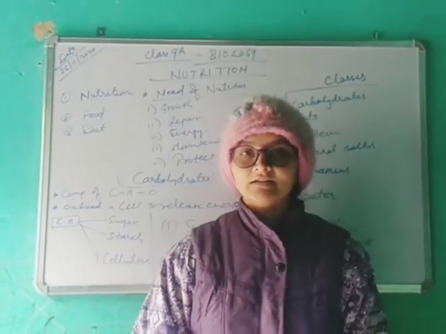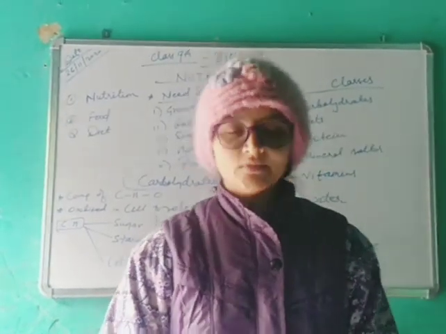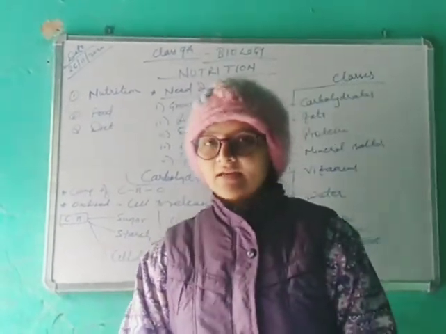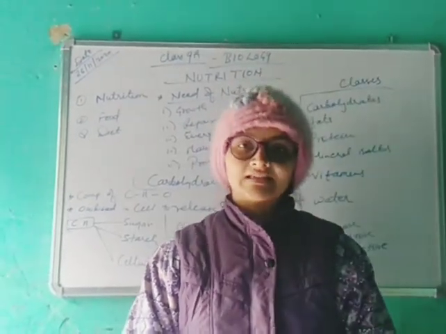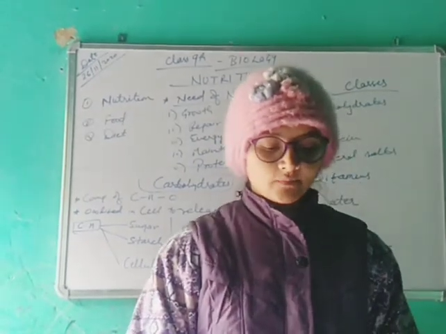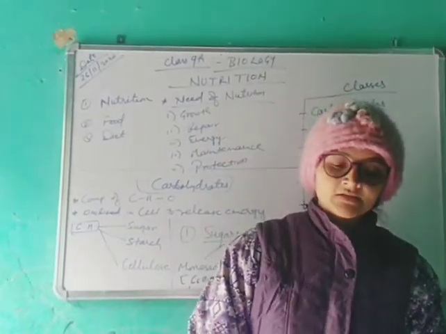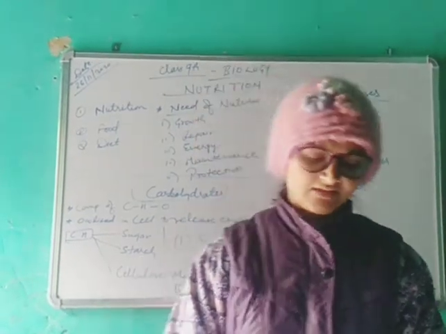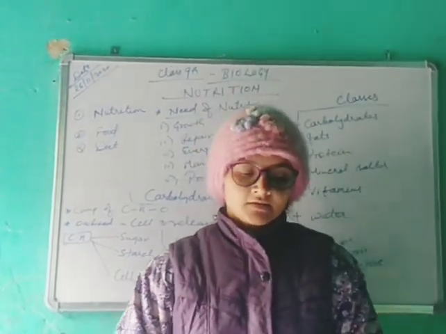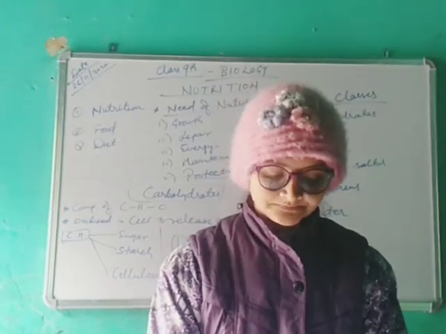Today we are going to start our unit 5, that is human anatomy and physiology. As you know, there are 5 chapters in your second semester syllabus from the human anatomy only. So the first chapter of this is nutrition. It's your 10th chapter. So let's start the chapter.